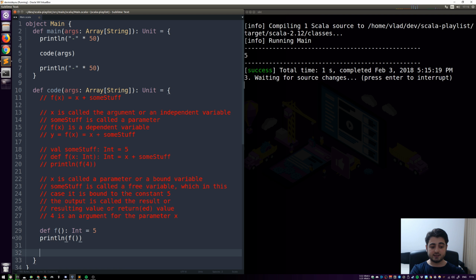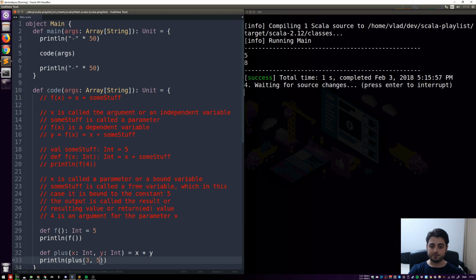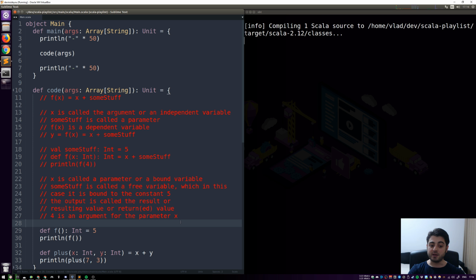Well, in programming, it's nothing special. So let's have a function called plus. It takes an x, which is an integer, takes a y, which is also an integer, and it is equal to x plus y, and we're just going to print line plus, I don't know, 3 and 5, and we should see an 8. I'm already using F5 over here. Let's do 7 and 3. Some real hardcore math here, huh?